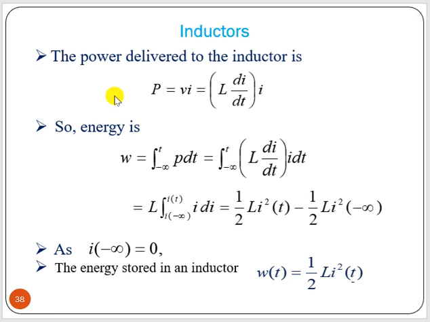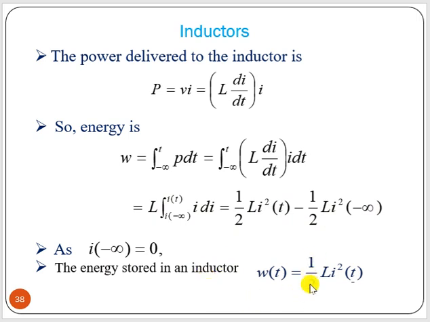Now, for inductors, the power delivered will be P equals V into i, that is L di/dt into i. The energy stored, w, is the integration of p dt from minus infinity to t. This is the boundary condition of the integration. Now, if you integrate L di/dt into i dt, L is the constant term and then i di, so half L i square, between t and minus infinity, the two boundary conditions. If there is no initial charge stored, then the energy stored in an inductor is half L i square.